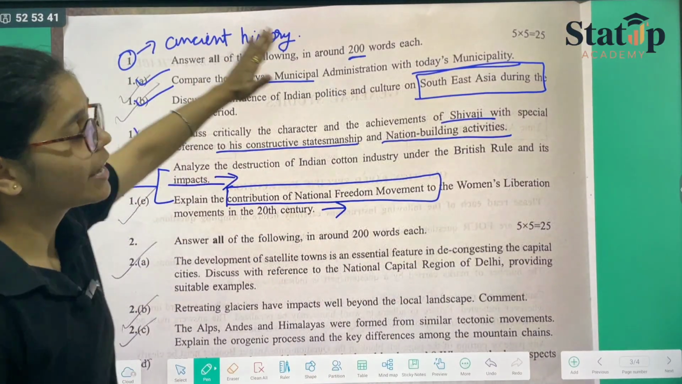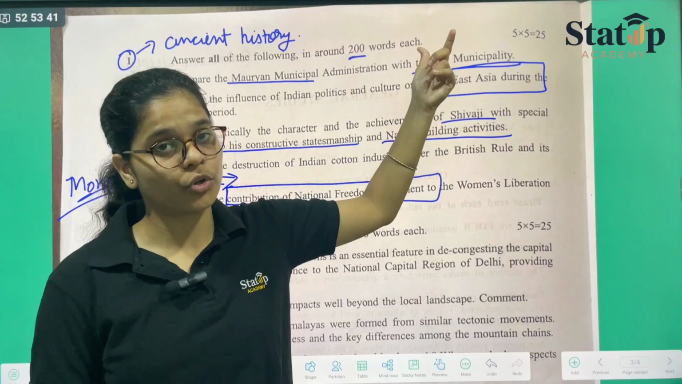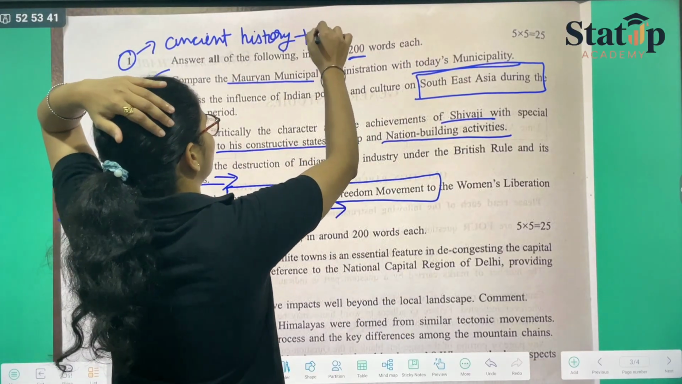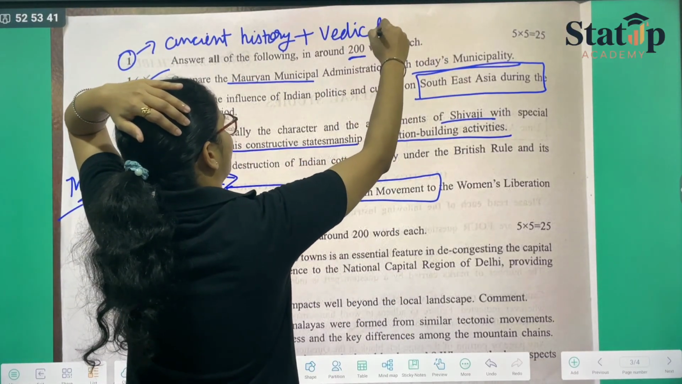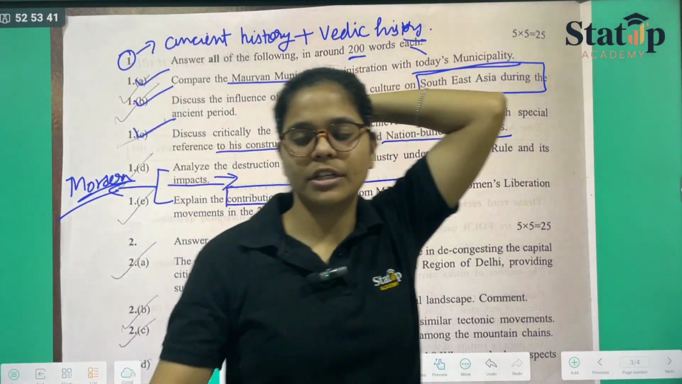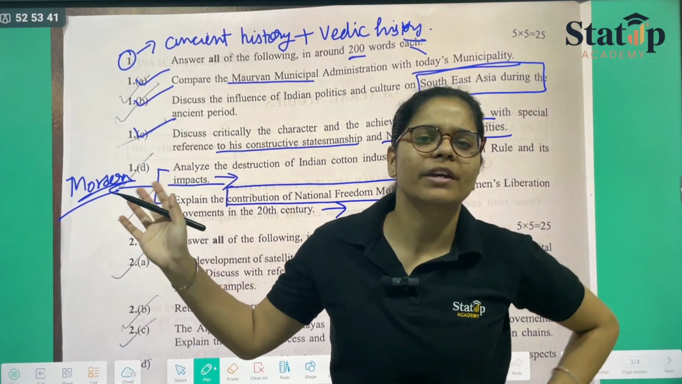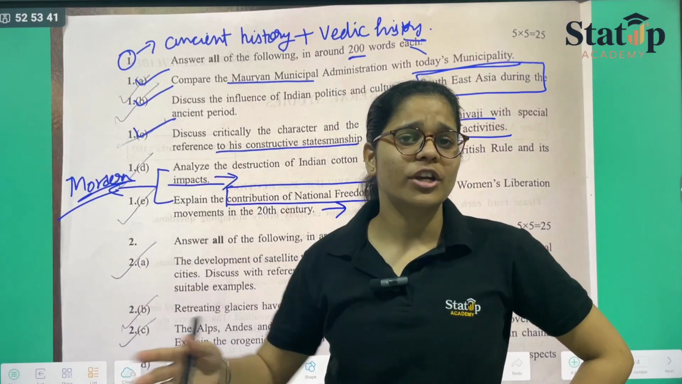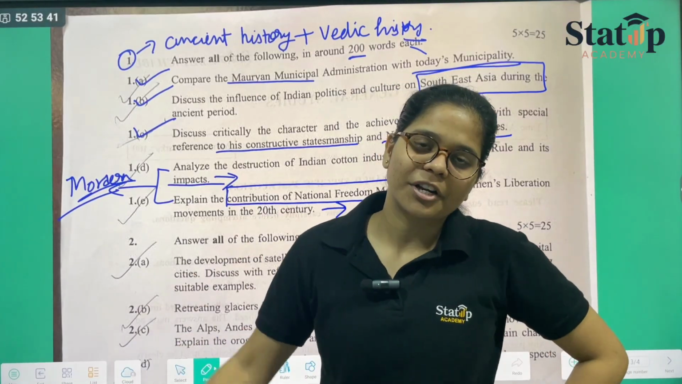So for history, we have seen ancient history plays the major role along with Vedic history also. You should know Vedic history is also important. We cannot just prioritize modern history and go with the flow. That is not recommendable.